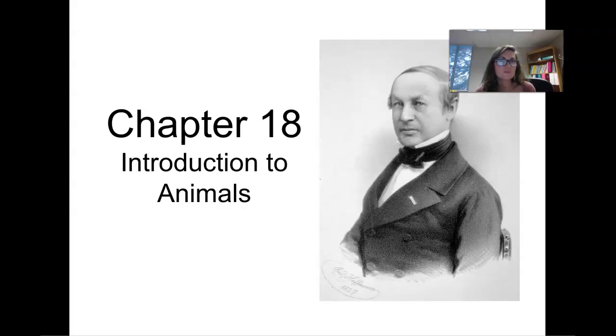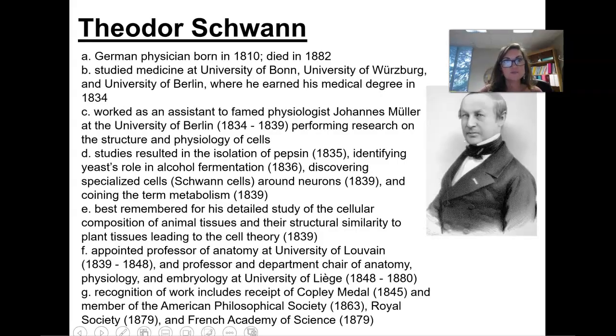We finally finished plants, we finished with the creation of Earth, we finished how everything has come about. Now we're going to start our introduction into animals. So for the next several units, we're going to be going over animals, animal diversification, and then we're actually going to go into those systems for these animals. So we're starting out with Chapter 18, our introduction into animals.